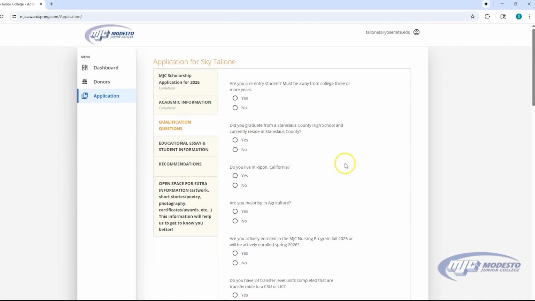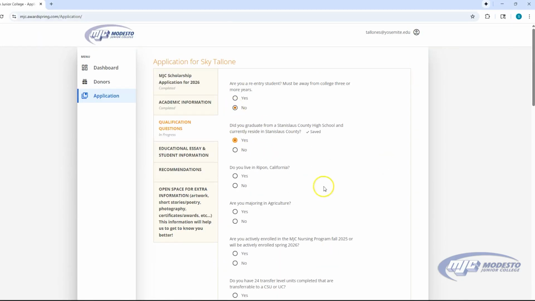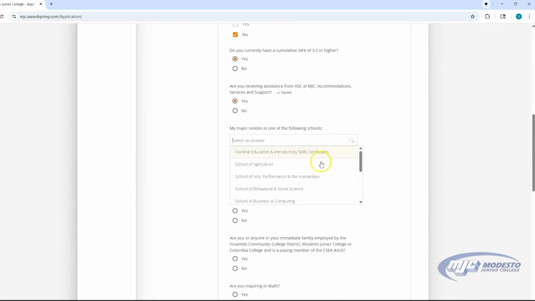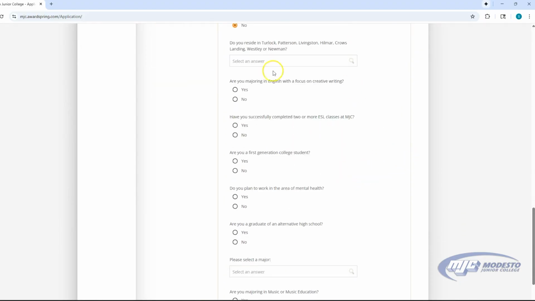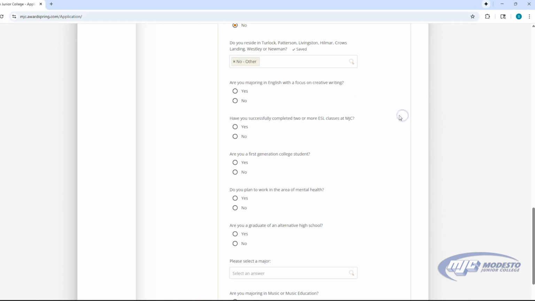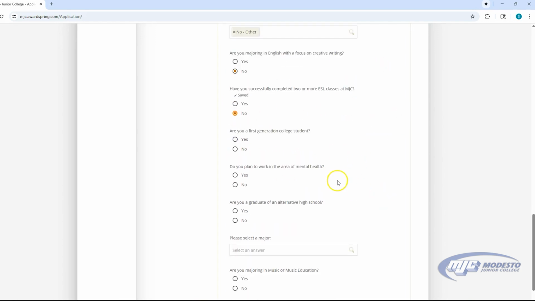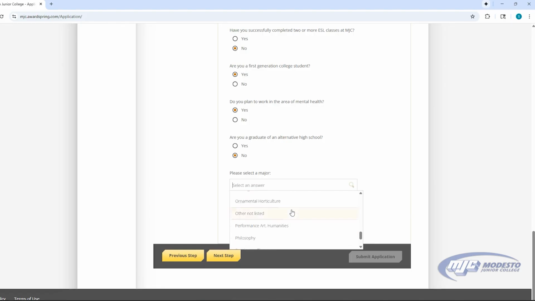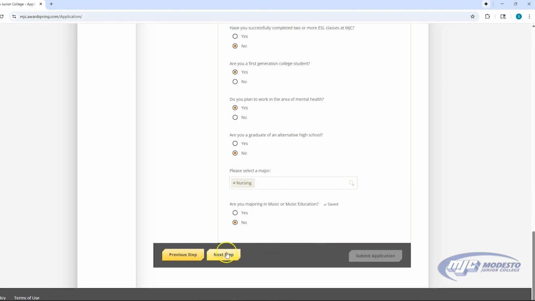Third section, Qualification Questions. This section of radio button questions will help match you to specific scholarships you might qualify for. Most scholarships are major specific. However, some will require other criteria to be met before allowing your name into the pool of students competing for the same scholarship.